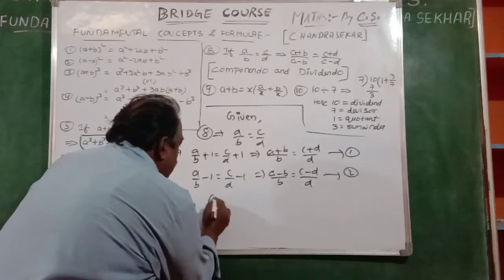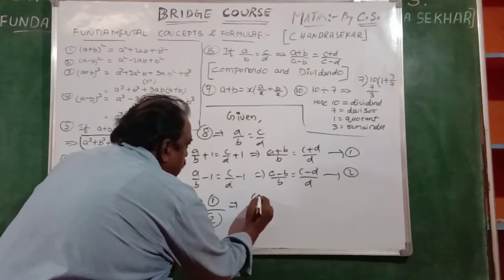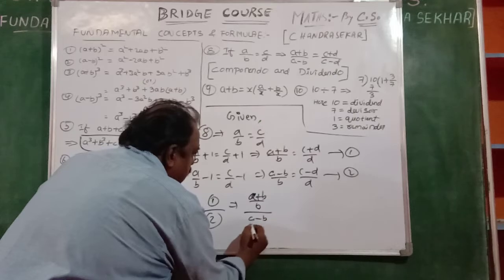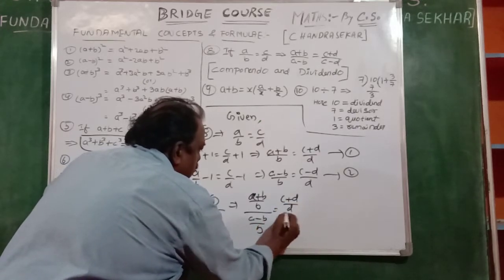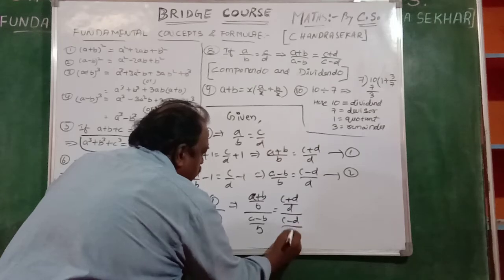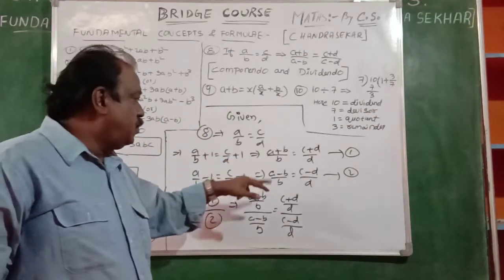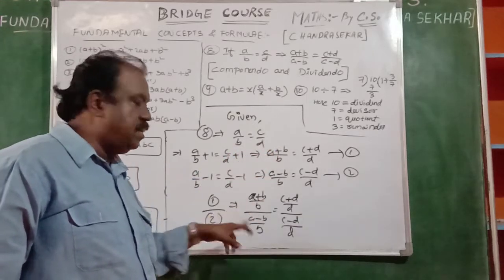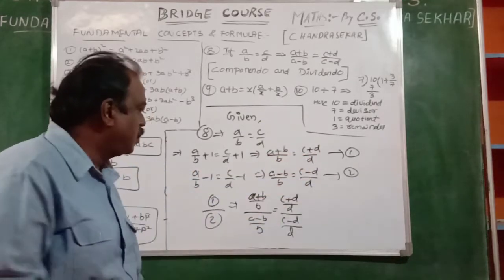Now, what is 1 by 2? Here, (a plus b) by b by (a minus b) by b is equal to (c plus d) by d by (c minus d) by d. Okay? Observe me: 1 by 2. (a plus b) by b, (a minus b) by b, and (c plus d) by d, (c minus d) by d.